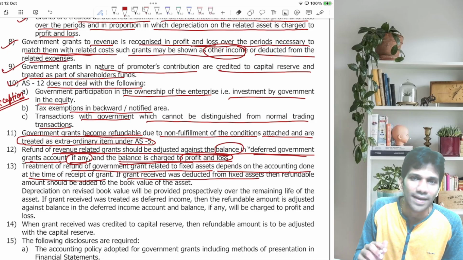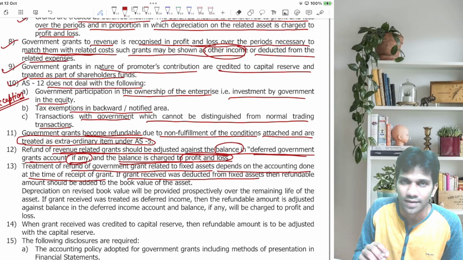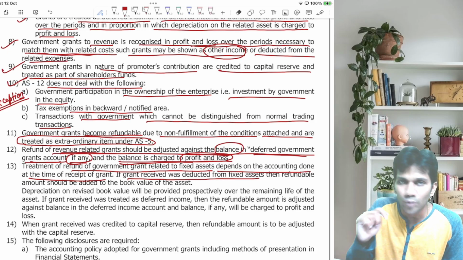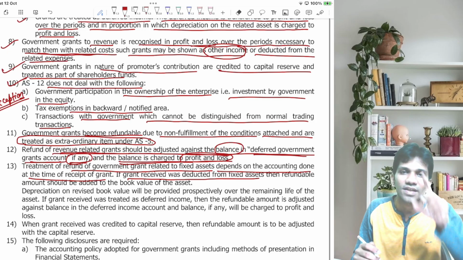Now let's go back to my example. Let's assume the cost of the asset is rupees 100. I have received a government grant of rupees 40 and I'm going to follow the capital approach. So how much amount will I show for the fixed asset in the balance sheet?